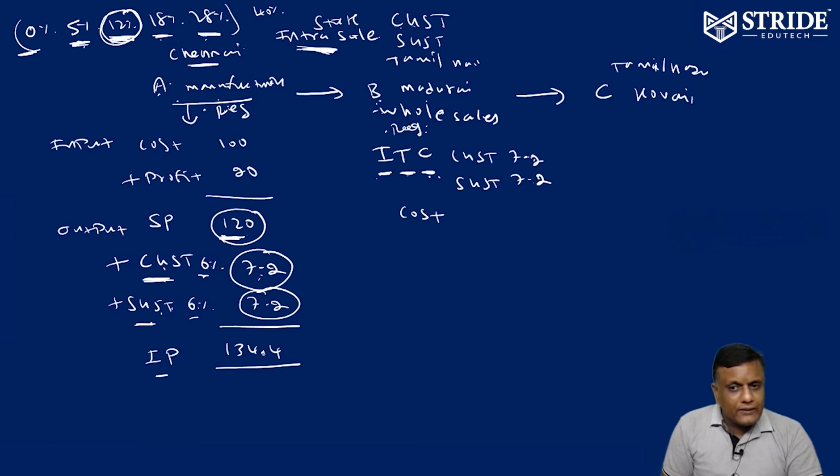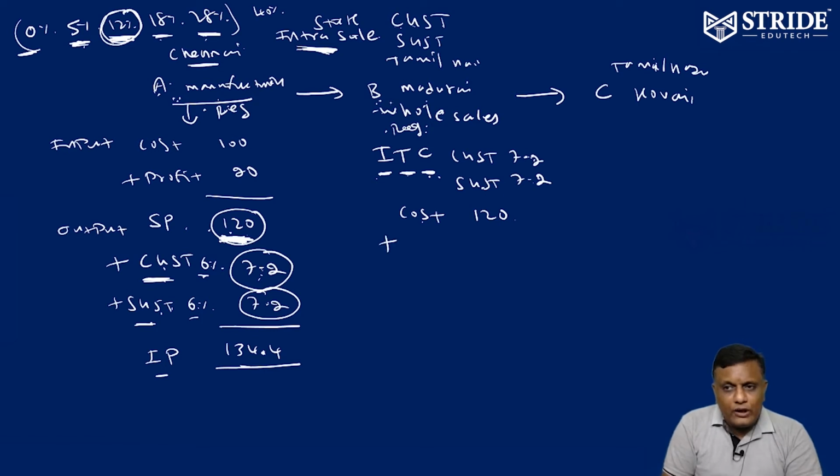B paid to A, and 7.2 also he paid. Once he paid, he can take credit. The credit is called CGST credit and SGST credit, 7.2. For B, cost is 120. The selling price of A will always be the cost price of B. Now, the cost price of B is 120. He took these two credits.